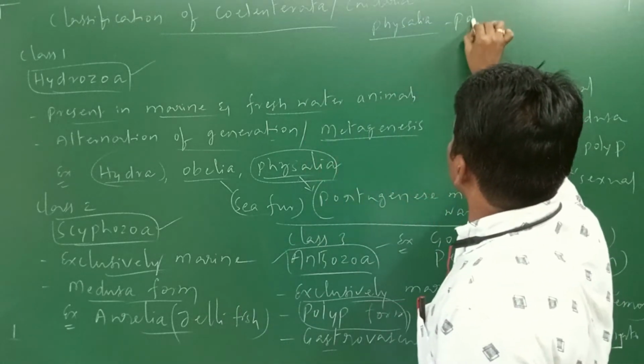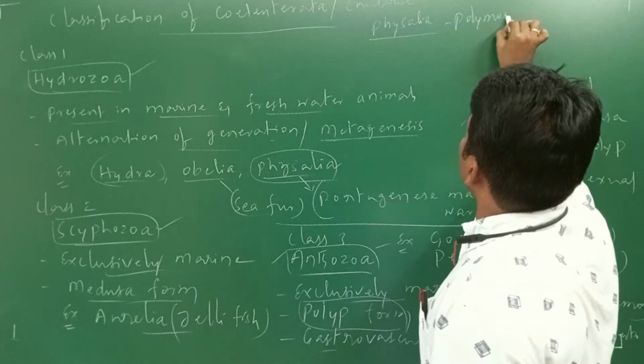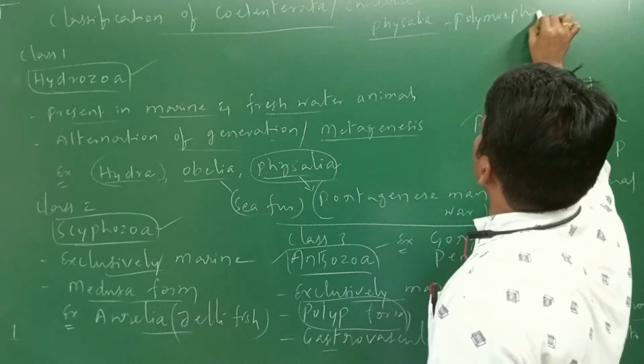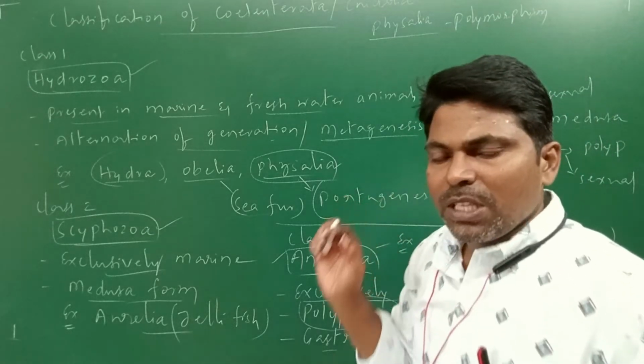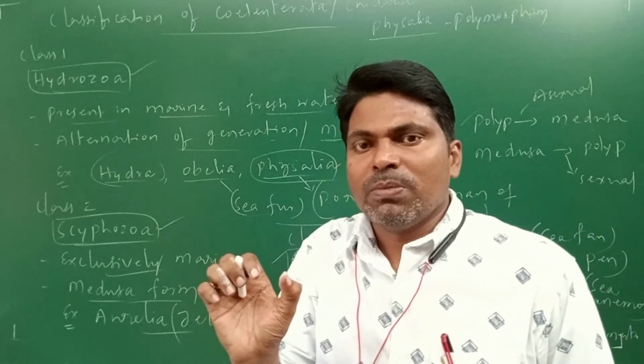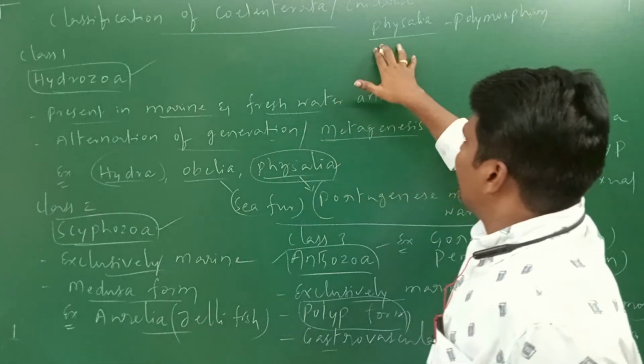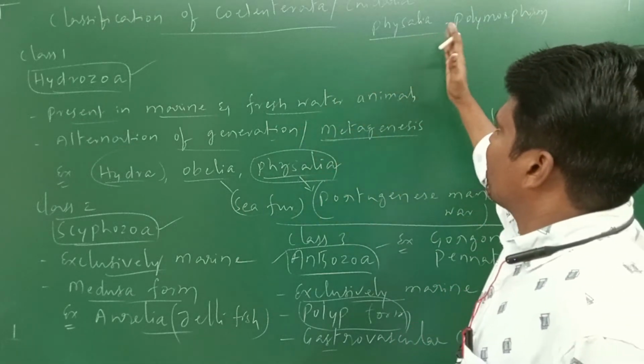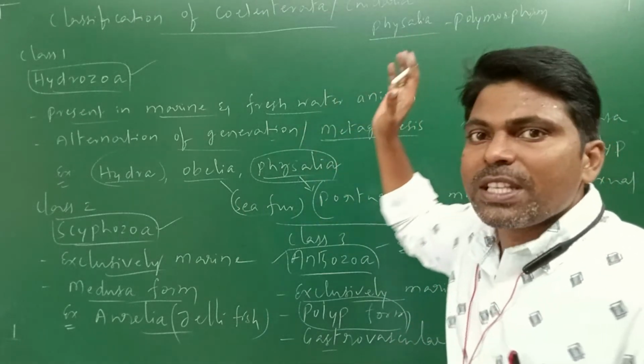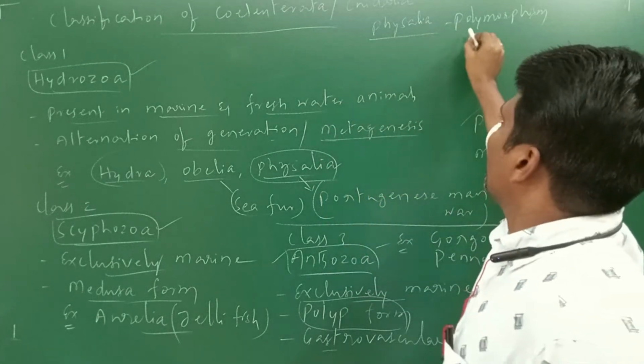In particular, Physalia shows polymorphism. What is meant by polymorphism? The occurrence of different forms, structures and functions within the same species is called polymorphism.